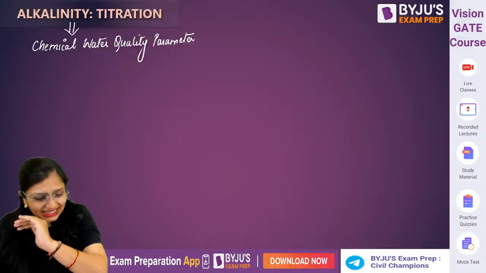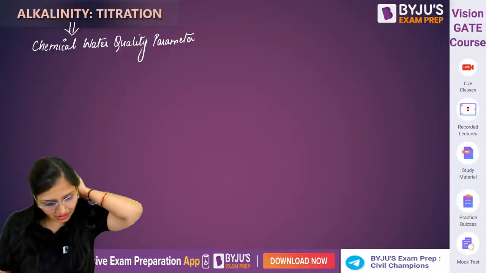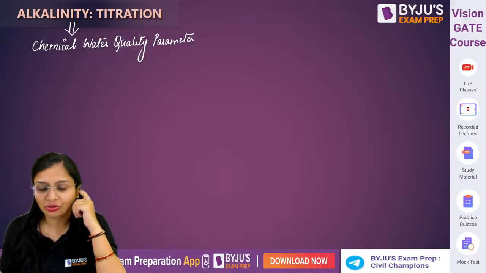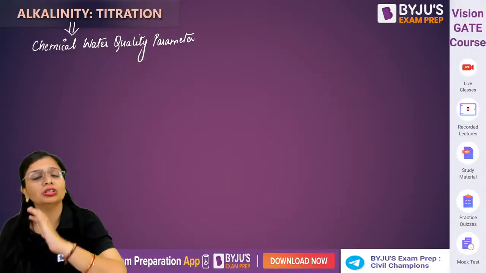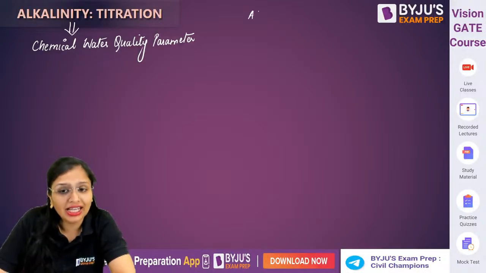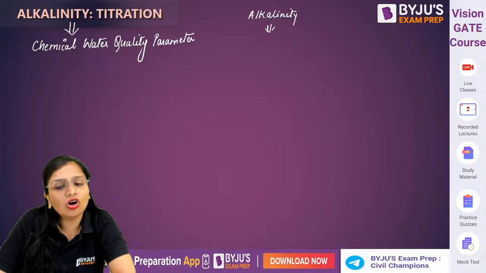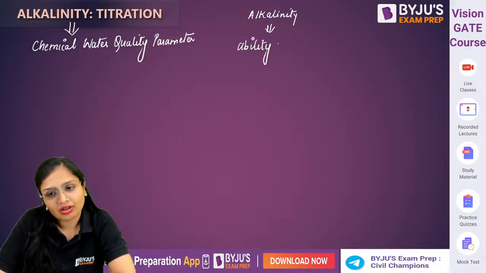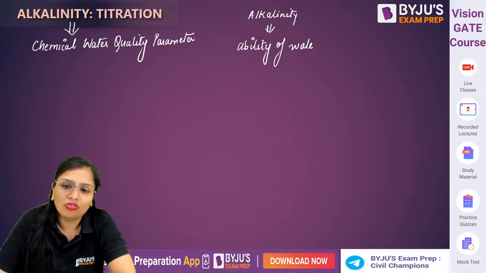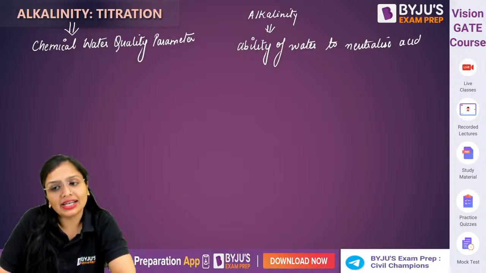The basic, simple definition of alkalinity is the ability of water to neutralize acid. You call this alkalinity.